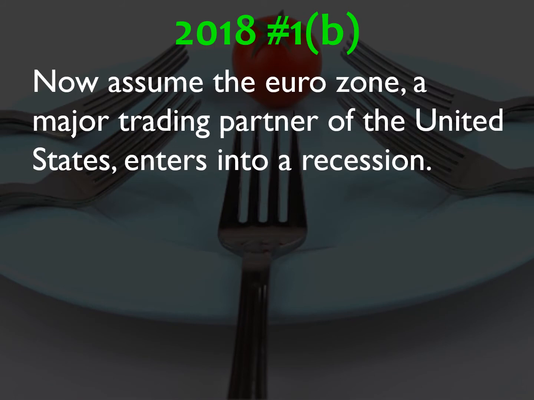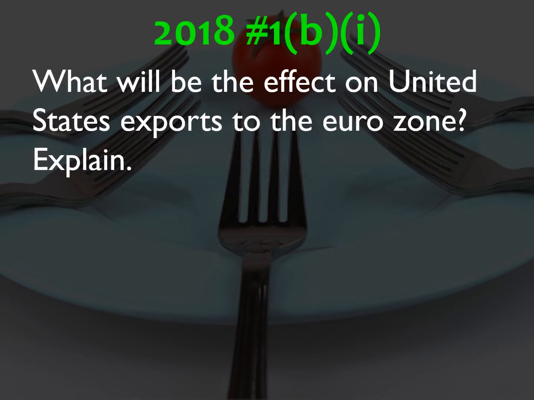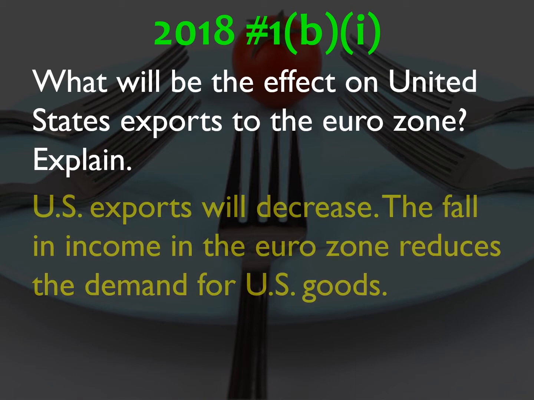B, now assume that the Eurozone, a major trading partner of the U.S., also enters into a recession. B1, what will be the effect on United States exports to the Eurozone? So U.S. exports will decrease. The fall in income in the Eurozone reduces the demand for U.S. goods. So basically, the U.S. is going to export less to the Eurozone because the money in Europe is less. They're going to buy less stuff all around, including less U.S. goods, which means U.S. exports will decrease into Europe.